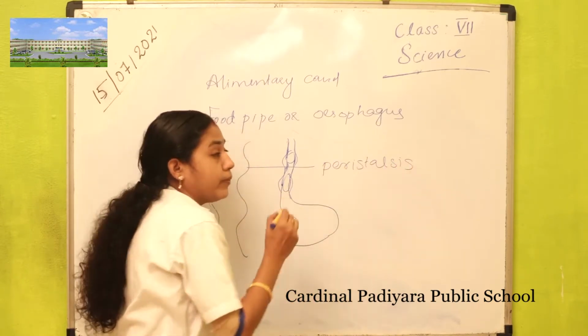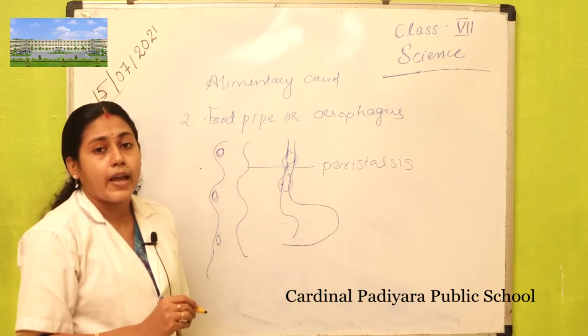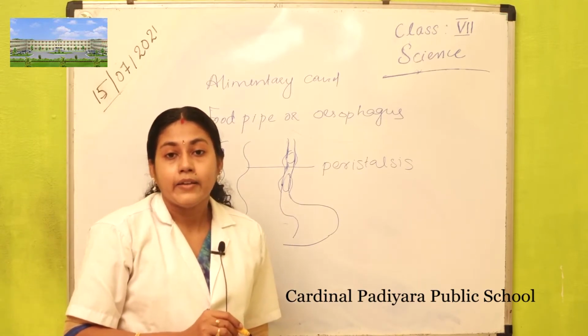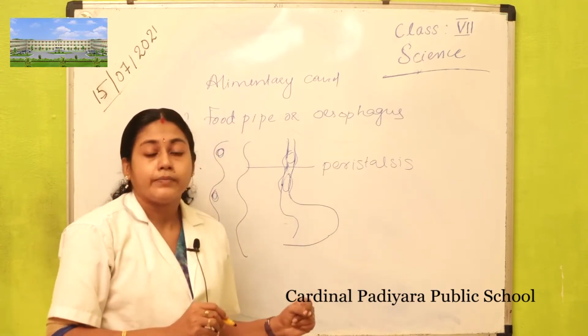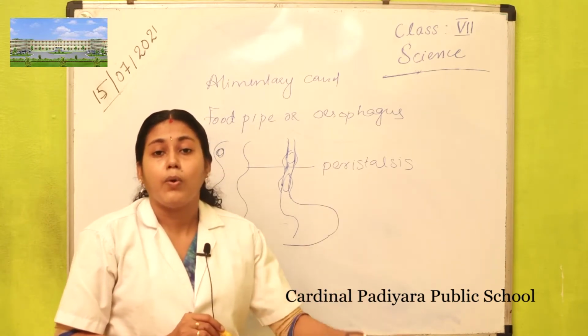The movement of the food pipe in a wavy manner is called peristalsis.